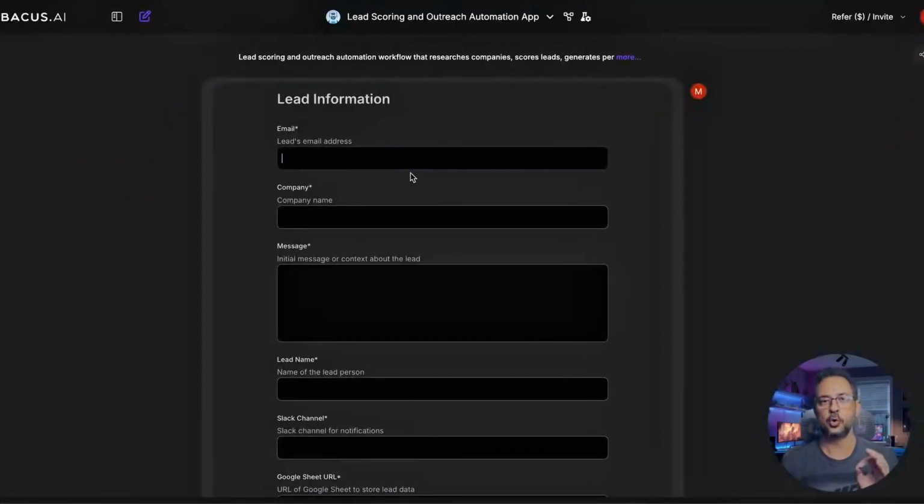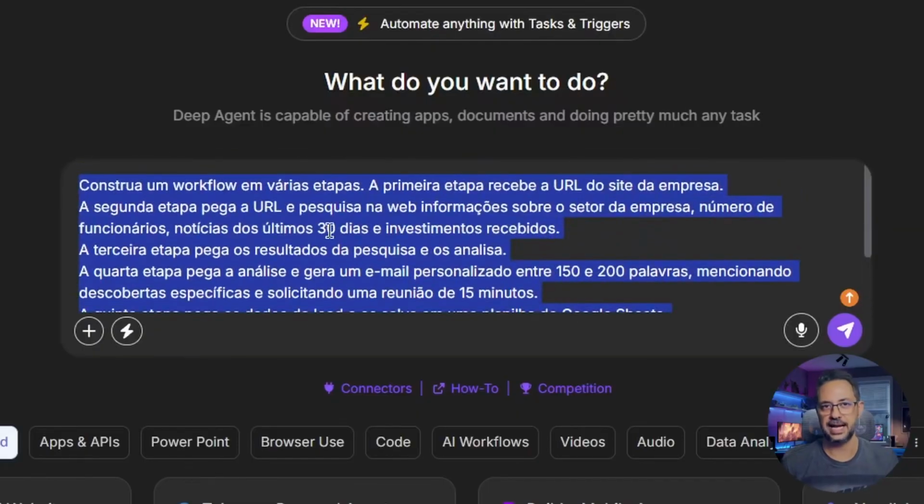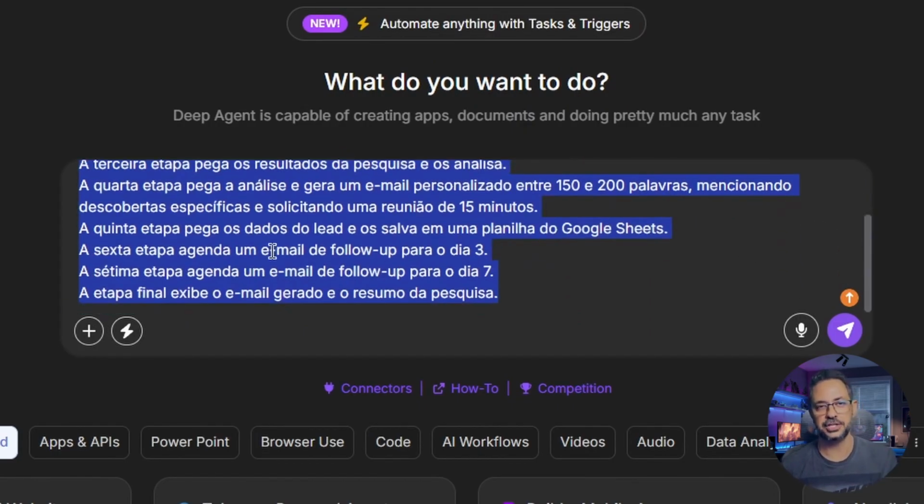Check out this prompt. Build a multi-step workflow. The first step receives the company's website URL. The second step takes this URL and searches the web for information about the company's industry, number of employees, news from the last 30 days, and investments received. The third step takes the search results and analyzes them.